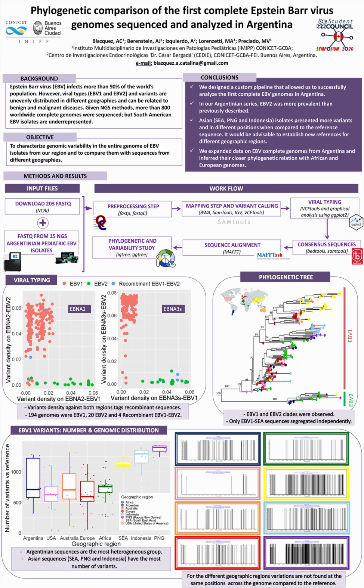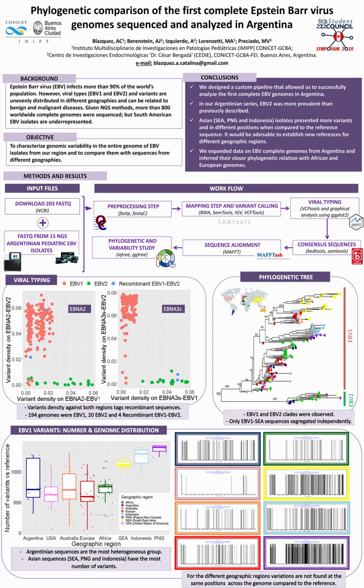All the FASTQ files were analyzed with our custom-built mapping-based bioinformatic pipeline. After the preprocessing steps, reads were mapped to both EBV type reference genomes. We constructed BCF files and used the information contained in these files to predict EBV type. Consensus sequences were obtained from BCF files. Repetitive regions and uncovered regions were masked. The alignment was generated using MAFFT. Phylogenetic analysis was performed using IQ-TREE with maximum likelihood algorithms.